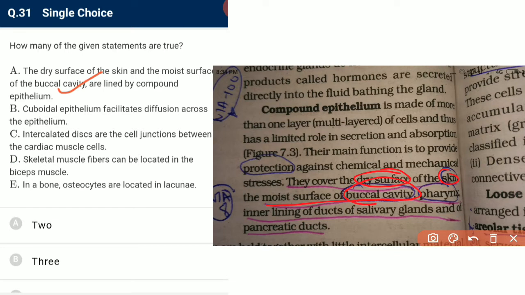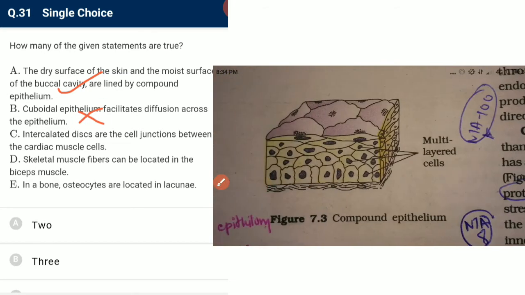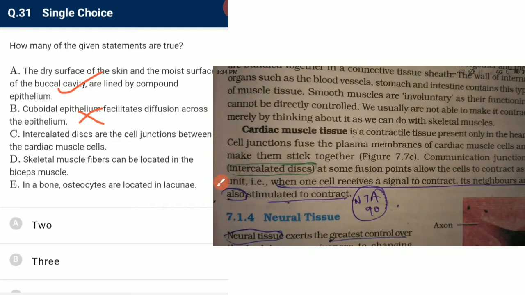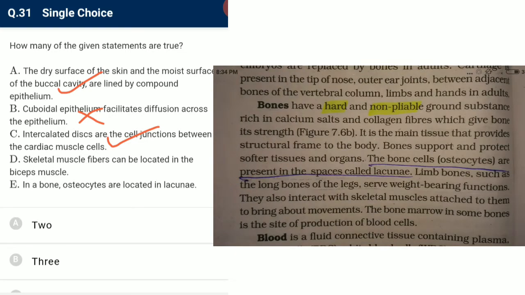Cuboidal epithelium facilitates diffusion across the epithelium. No, cuboidal epithelium does not facilitate diffusion. Simple squamous epithelium facilitates diffusion, so it is incorrect. Next is intercalated disc. Intercalated discs are found in cardiac muscle, and they are cell junctions between cardiac muscle cells. Yes, it is correct. Skeletal muscle fiber can be located in bicep muscle. Yes, these are present in voluntary muscle and in bicep muscle, so it is correct.